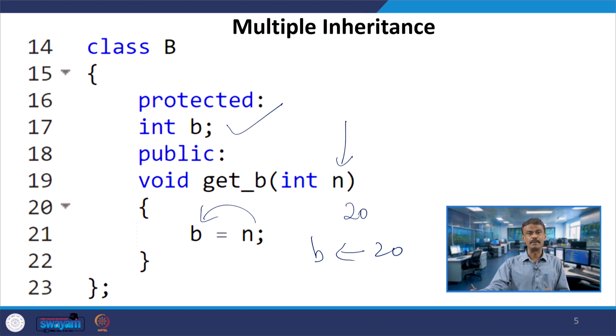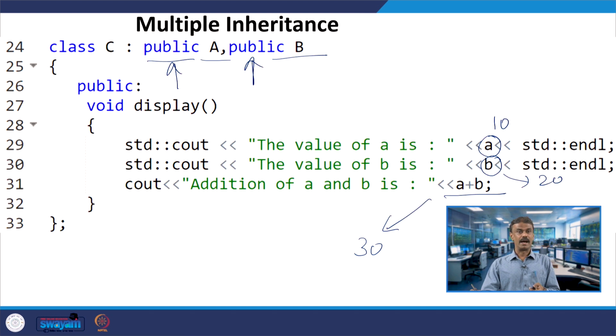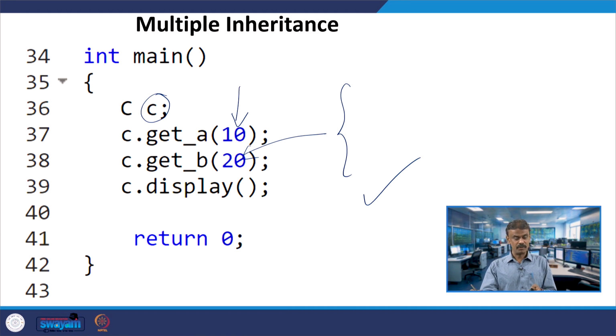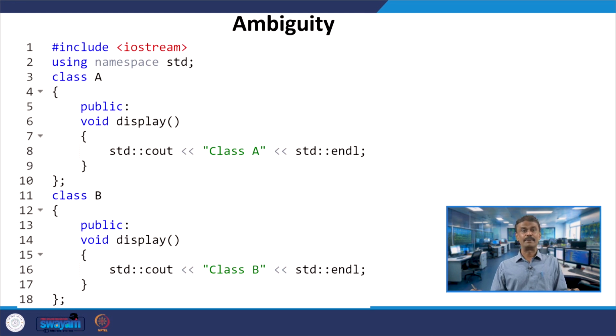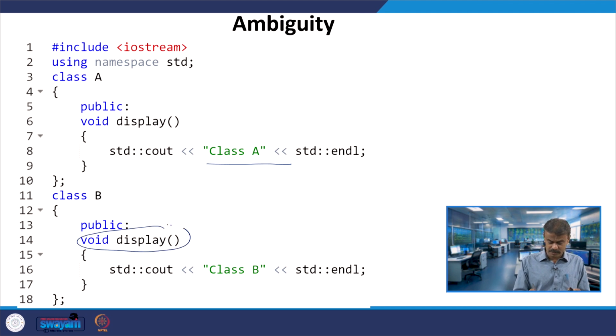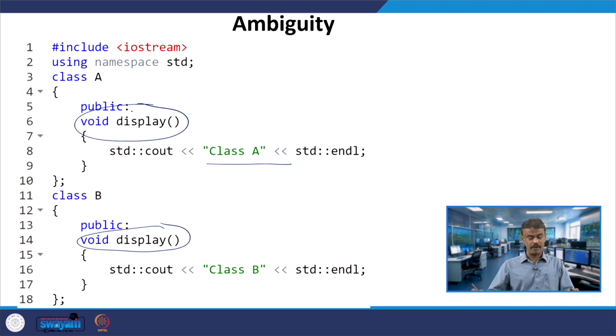Similarly, int B will be protected in class C. At line number 24, class C is inheriting A and B, so this is an example of multiple inheritance. There are cases where you get an ambiguity. Suppose class A has a display, assume it prints "class A" using cout, and class B also has a display member function that displays "class B".